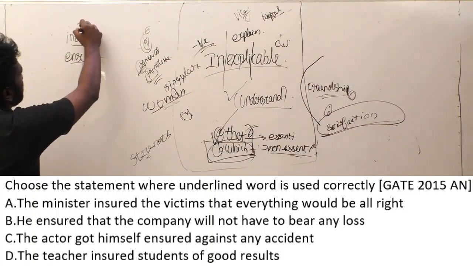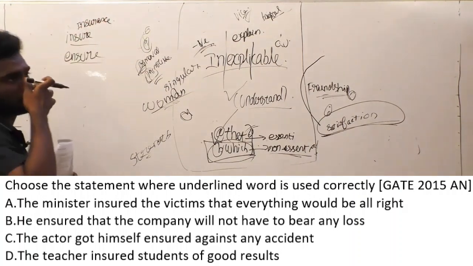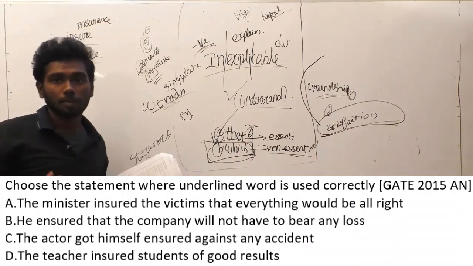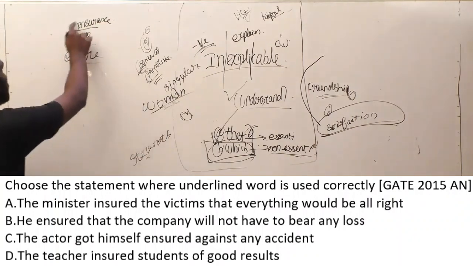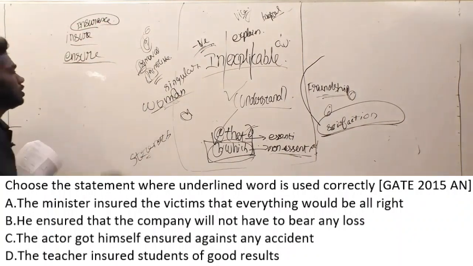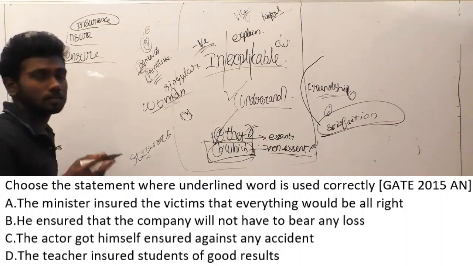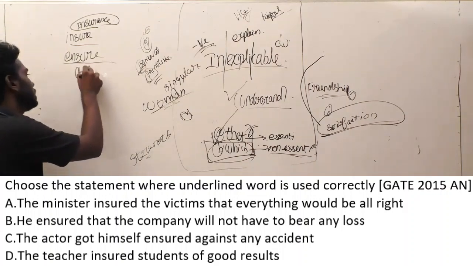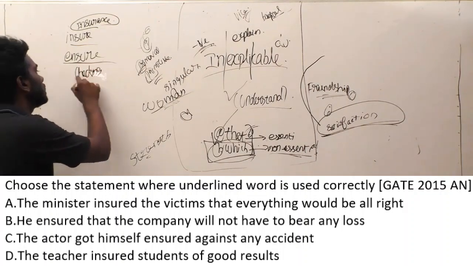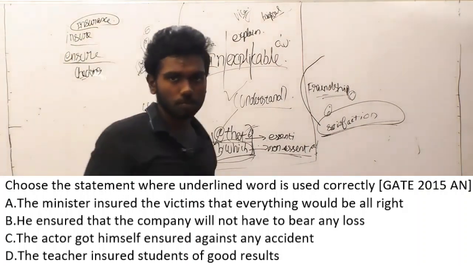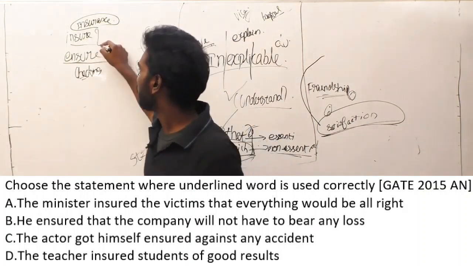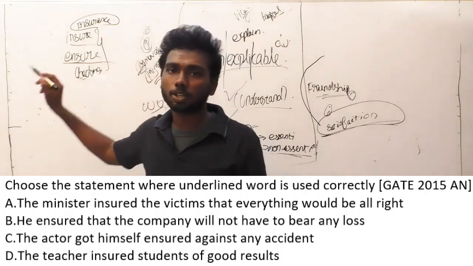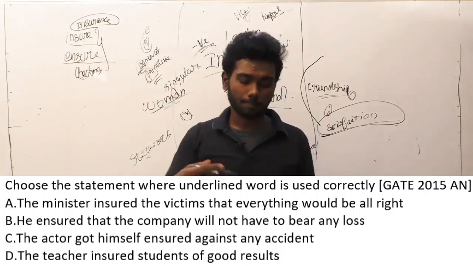Insure means like insurance. I am insuring this house. I am insuring my bike. That is the meaning of the word insure. And ensure means checking, checking whether you can do this thing or not. Checking whether this thing is right or not is called ensure. So we clearly know the difference now between the two words insure and ensure.